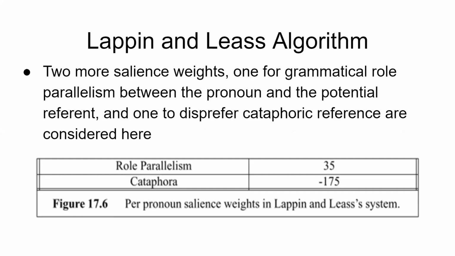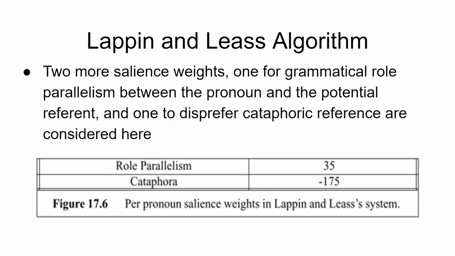Now we will see only two salient weights for simplicity. One is for grammatical role, that is parallelism. If they are coming in parallel positions, then 35 weights are added. And the second one is to disprefer cataphoric reference. We will have a negative point of minus 175.